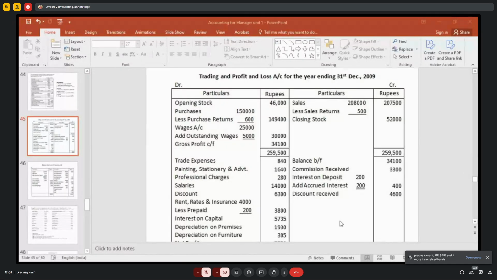Ma'am, I have a doubt. Drawings is a liability in the trial balance, so why are they putting it on the debit side?